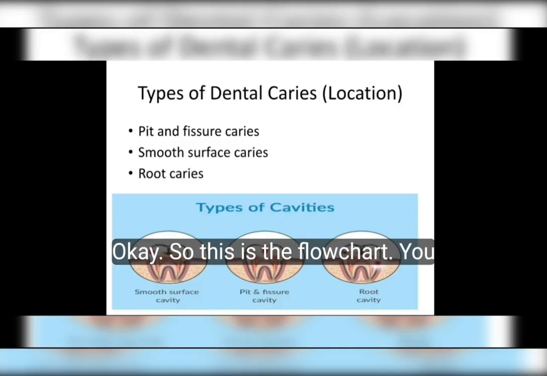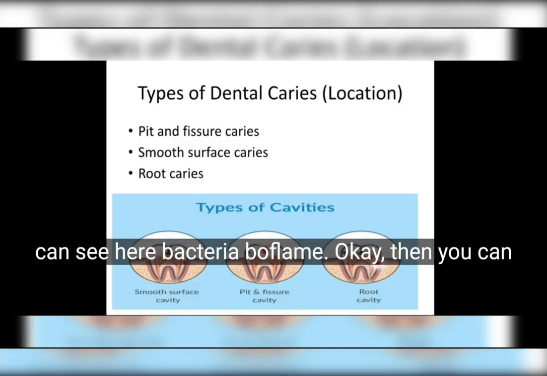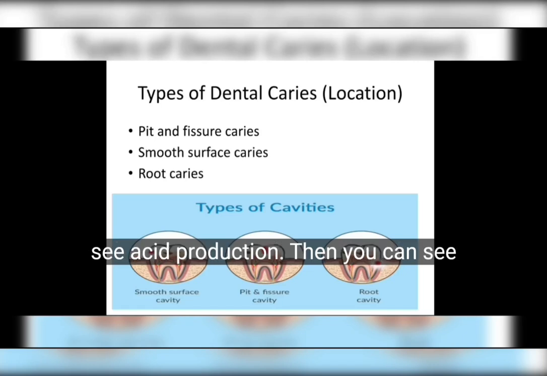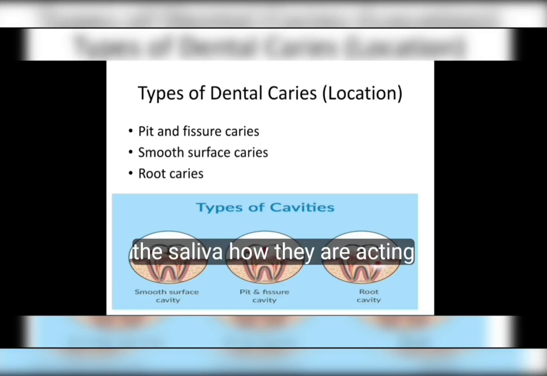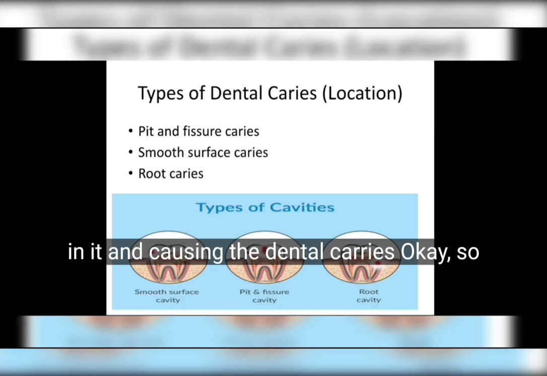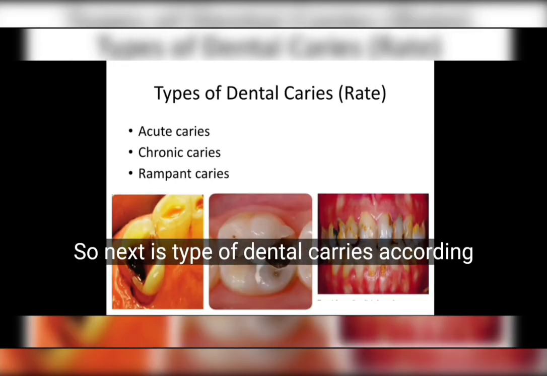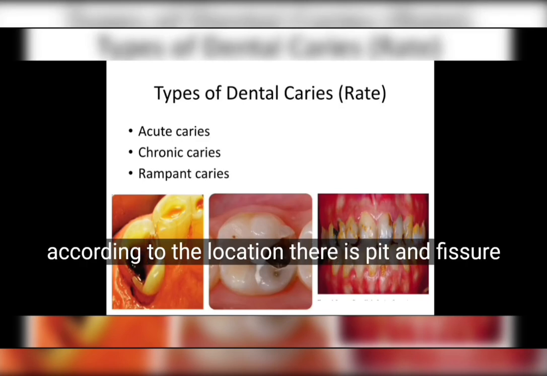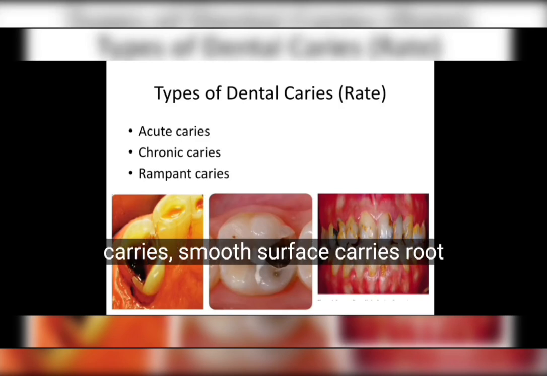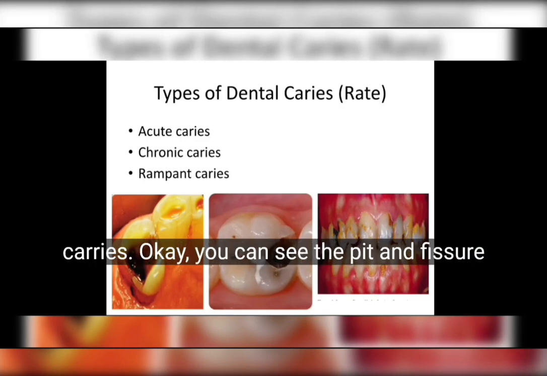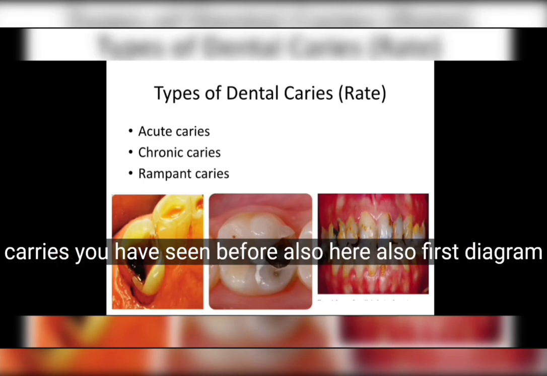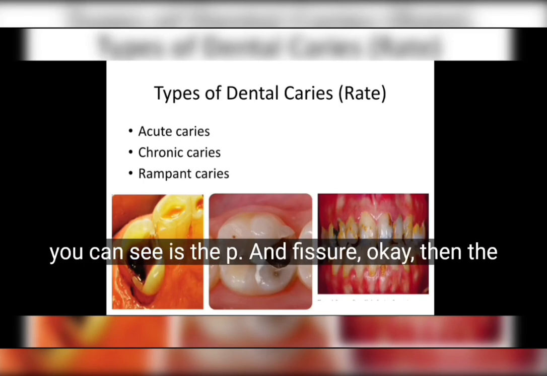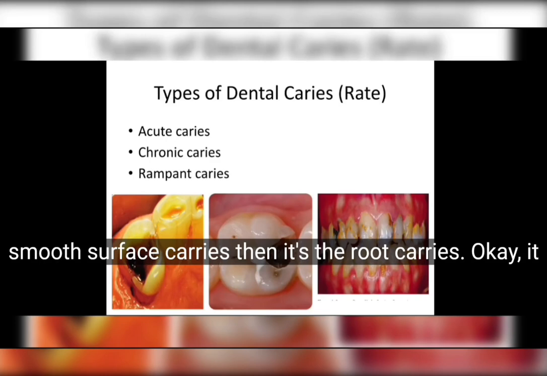So this is the flowchart. You can see here the bacterial biofilm, then acid production, then the saliva and how it acts in it, causing dental caries. So next is types of dental caries according to location. According to location, there is pit and fissure caries, smooth surface caries, and root caries. You can see the pit and fissure caries as you have seen before. Here also the first diagram is the pit and fissure, then the smooth surface caries, then the root caries, which happens near the root.